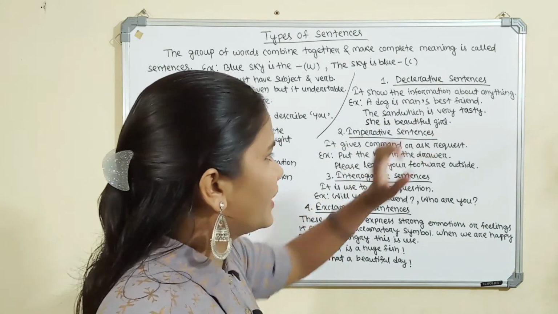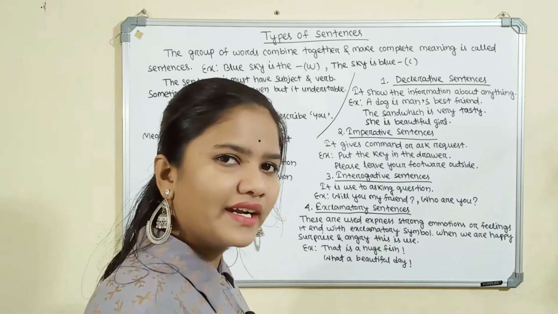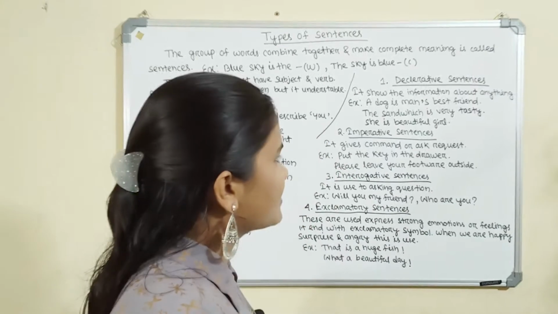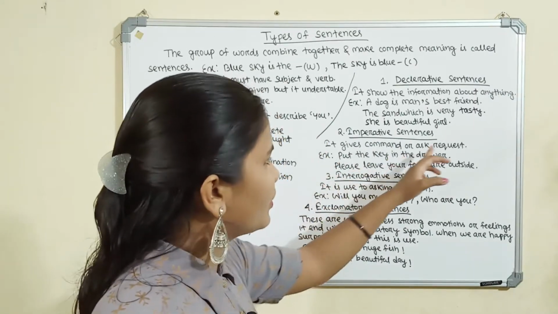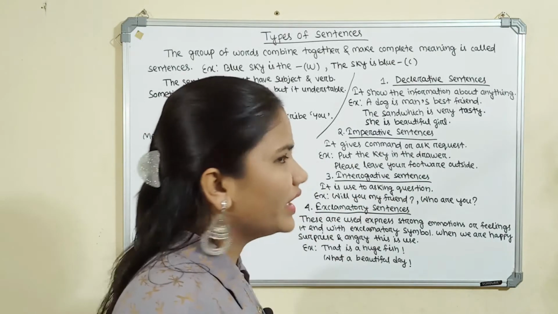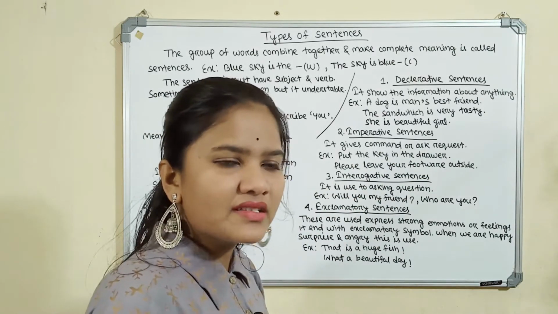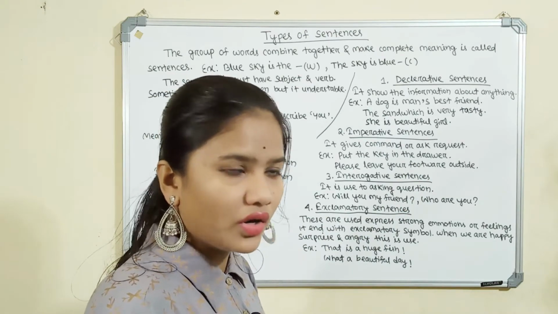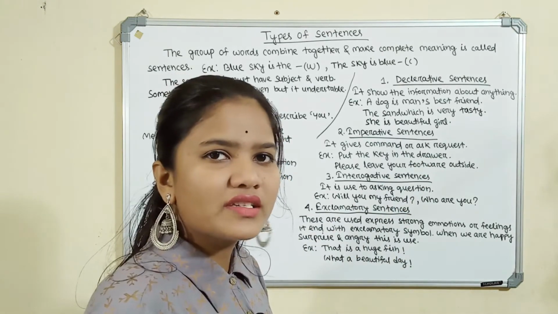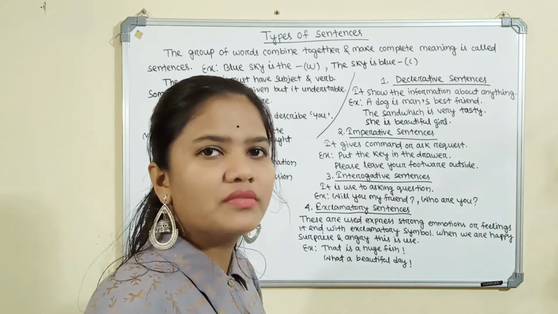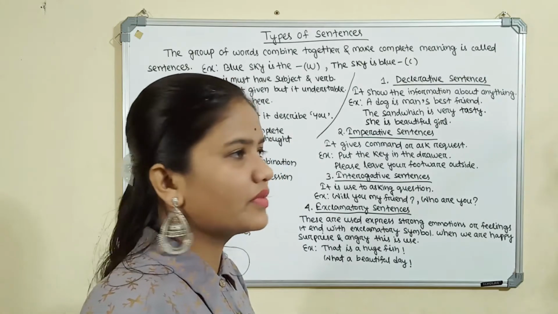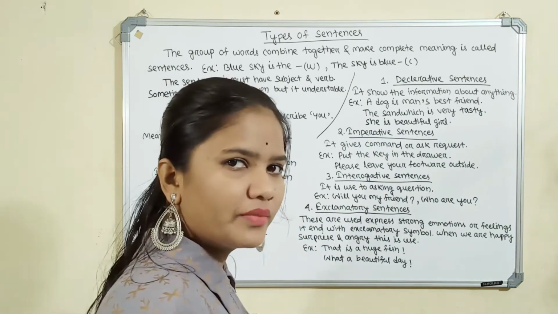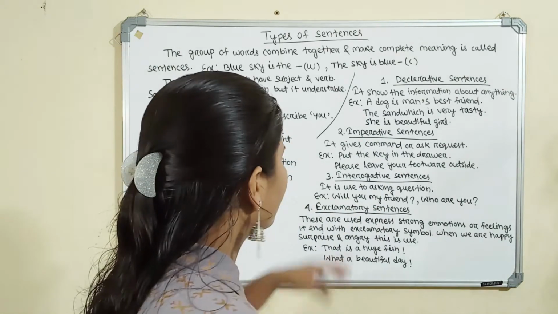That is called declarative sentences. Let's move to the second type of sentences, that is the imperative sentences. Imperative sentences give a command, or ask, or request. It only gives the command. Command means order, that is, we have to tell anyone to do this. Then request. Request means in our kindness we request someone to do something for us, that is called request.